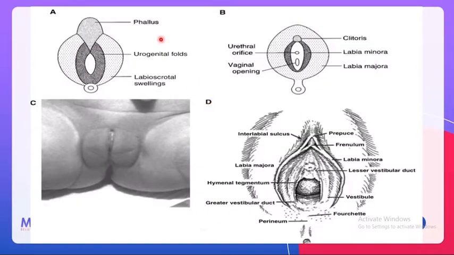So let's compare the female outer structures with the male ones. The female has the clitoris, whereas the male has the corresponding phallus. The female has the labia minora, whereas in the male the urogenital folds unite to form the ventral surface of the penis. The male has the labioscrotal swelling which is going to form the scrotum, whereas in the female this swelling is going to form the labia majora. You just need to know these basic things.